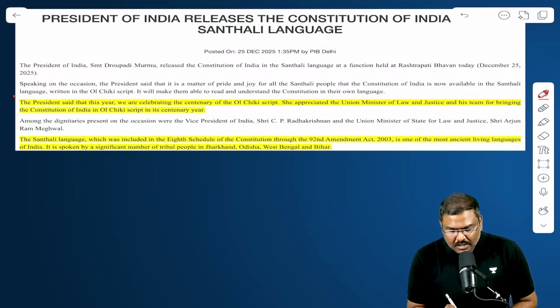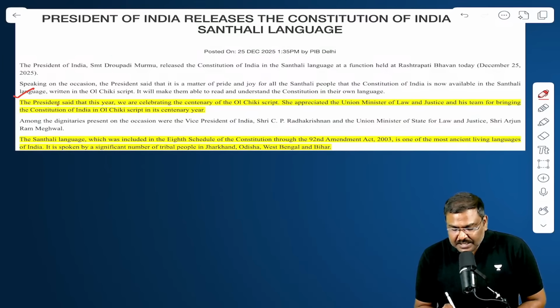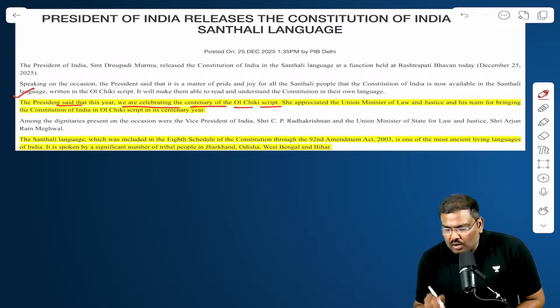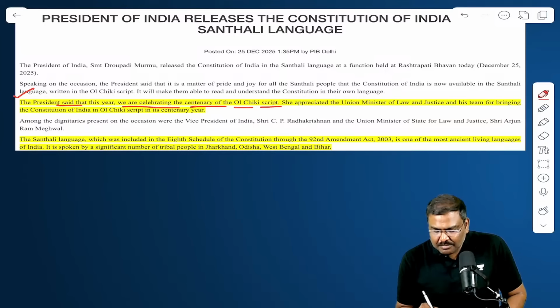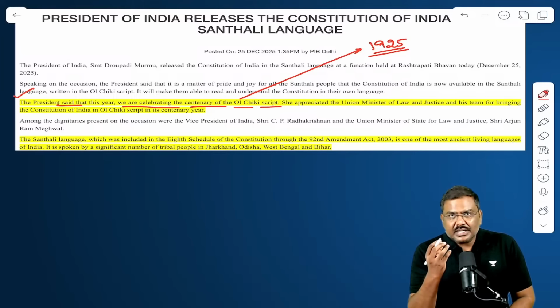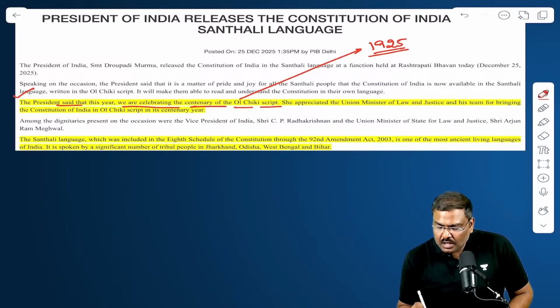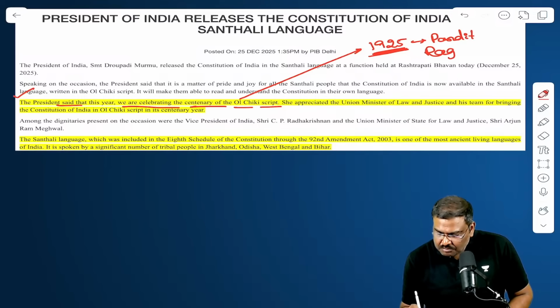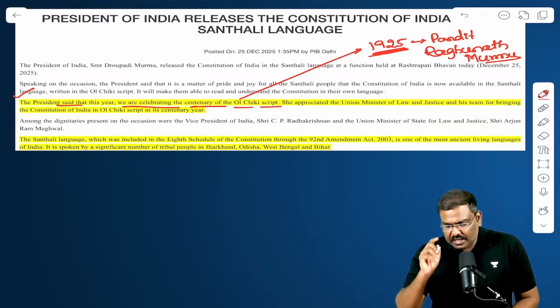For example, please look at this statement. The President said, this year we are celebrating the centenary year of Old Chiki script. Centenary year basically means the Old Chiki script was formulated back in the year 1925. It was created for the first time in 1925, and this was created by Pandit Raghunath Murmu. Please remember all of these particular points. This is an important point.